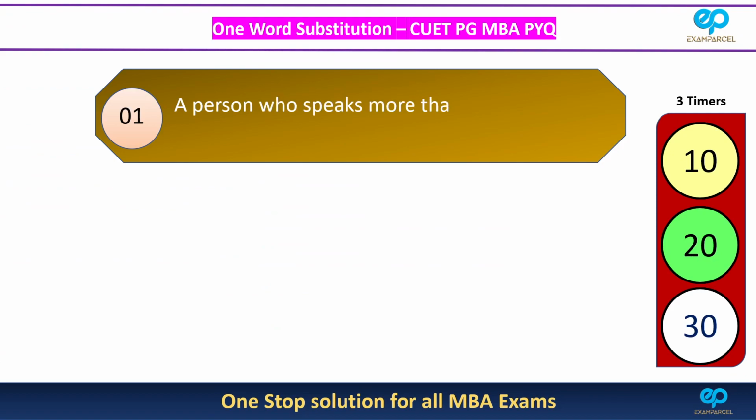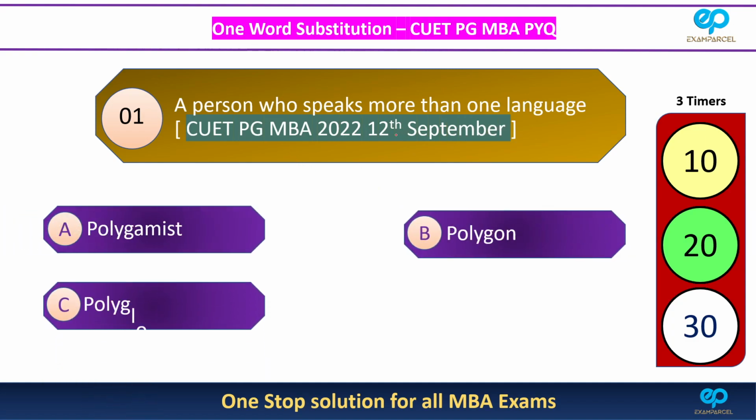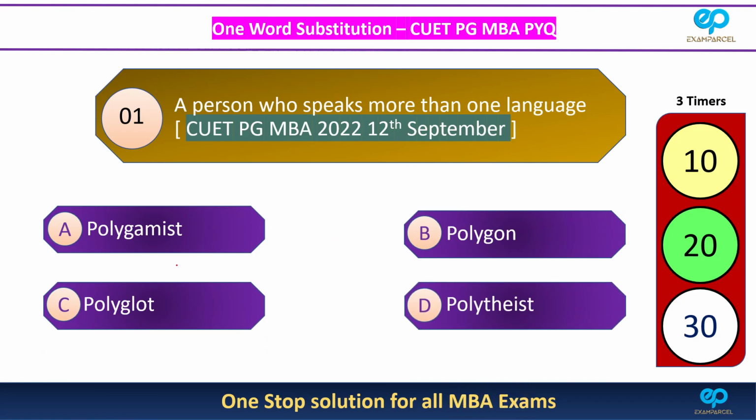Now let us look at the first question. The question says, a person who speaks more than one language. This question is from CUET PG MBA 2022, 12 September. There are four options: polygamist, polygon, polyglot, and polytheist. So let us start the timer now. This is an easy question, so let's start with 10 seconds only. Okay, so the time is up. The correct answer is polyglot, option C.